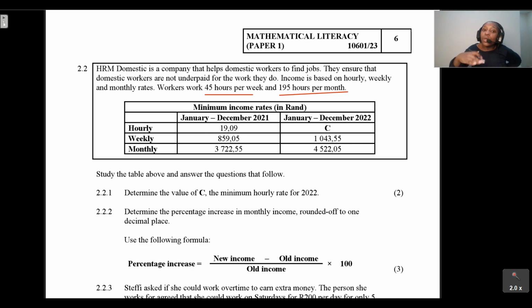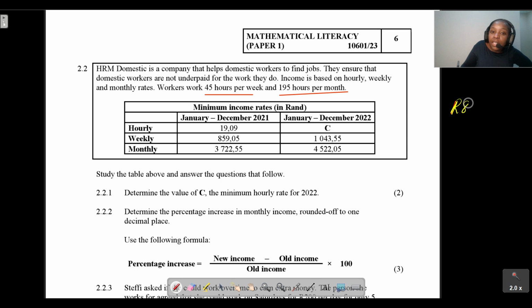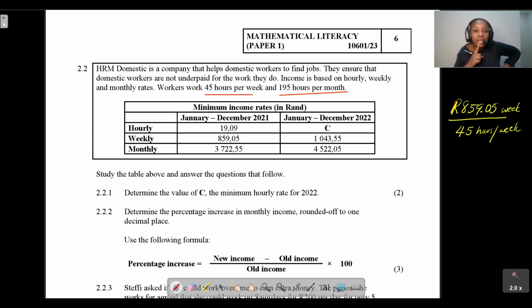So already as we go down, we're trying to figure out how they calculated all the values given to us. If you take the weekly amount of 859.05 and divide it by those 45 hours per week, you'll see that it gives you the hourly rate of 19.09.